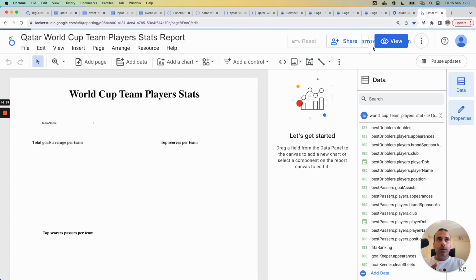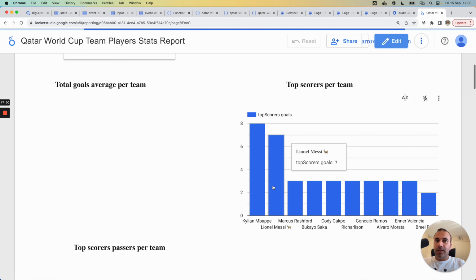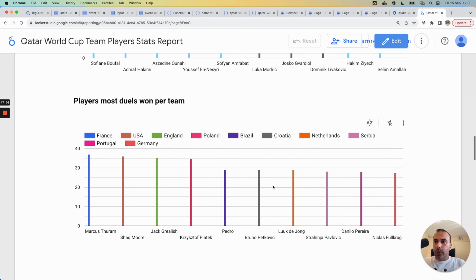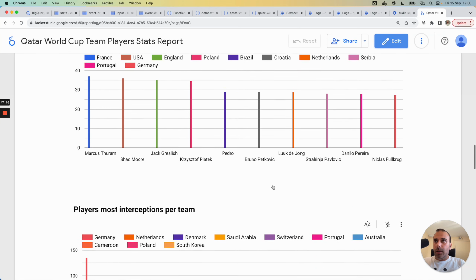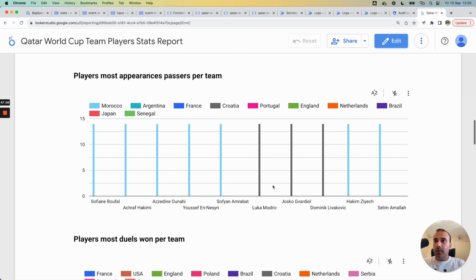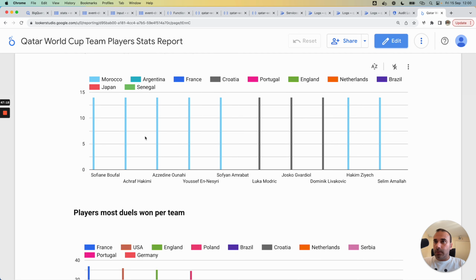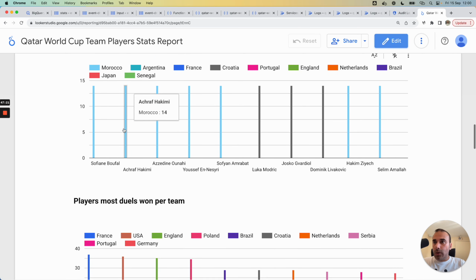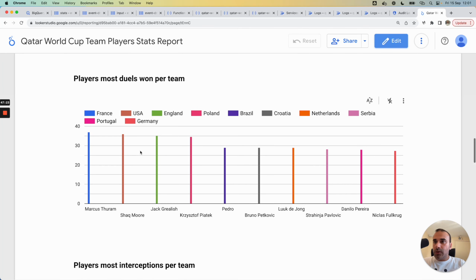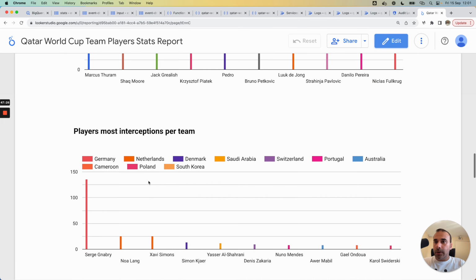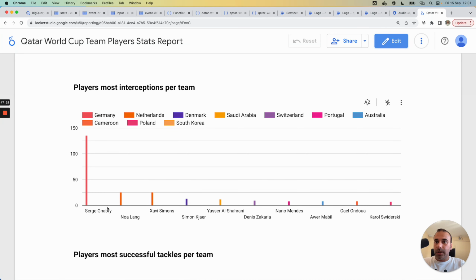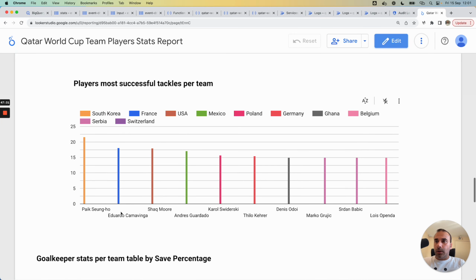We wanted to show the full use case with the DataViz part at the end. For the most appearances here, some Moroccan players played in this World Cup, and it indicates that some players from Morocco are here. And for the most duels, we have Marcus Thuram, Sheikh Moore, and so on. For the interceptions, Serge Gnabry. For the tackles, we have Sung Ho and Eduardo Camavinga.